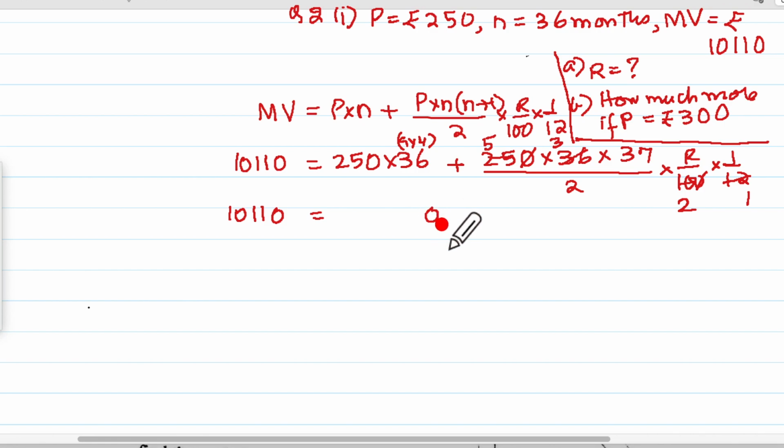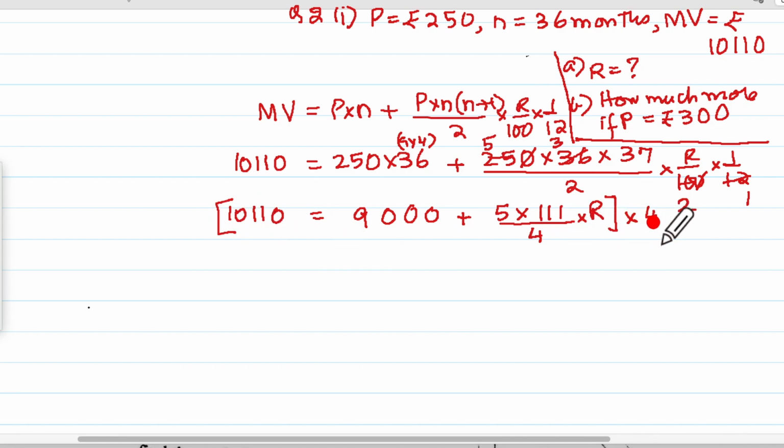So I'll write this 0 here. 25 4s 100, so I'll write 2 more zeros and 9 here, plus this will be 5 into, I know 37 into 3 is 111 upon 4 into r. Now without any problem, I should just multiply the whole equation by 4. So this 4 and this 4 will get cancelled. And here it will be